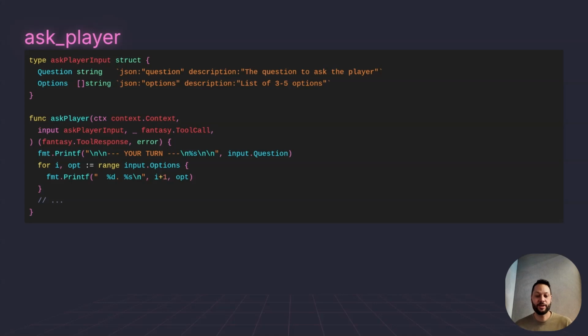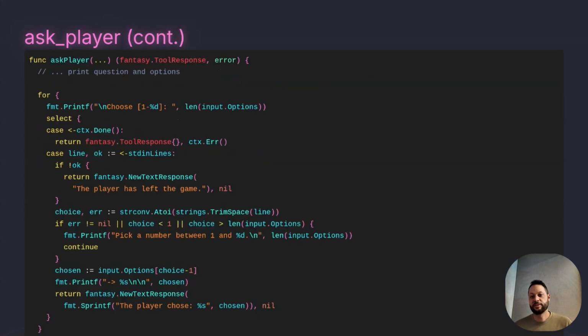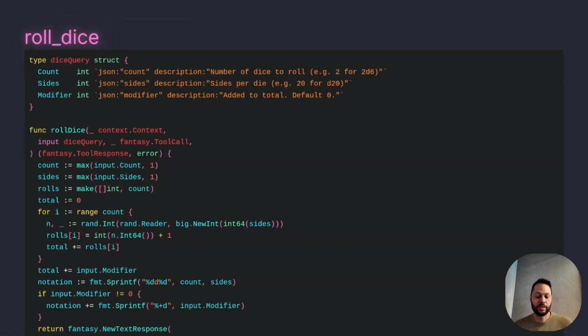So we have it as player input with questions, some options, and then we define the actual function that returns any result from the tool. And here's the code that handles the choice from the player, 1 through whatever. And if they don't actually choose a number, we show an error and have them choose again. Here's the roll dice tool, it has the same pattern. You define a struct with the parameters. You give it some descriptions.